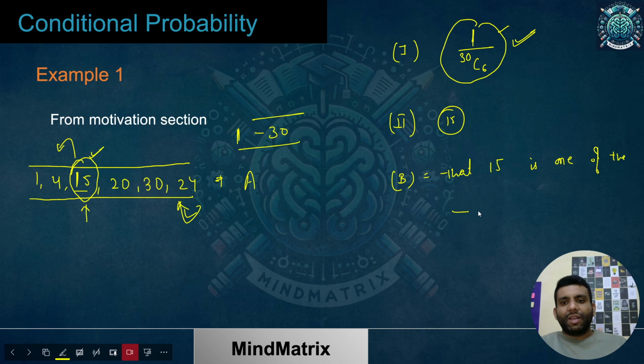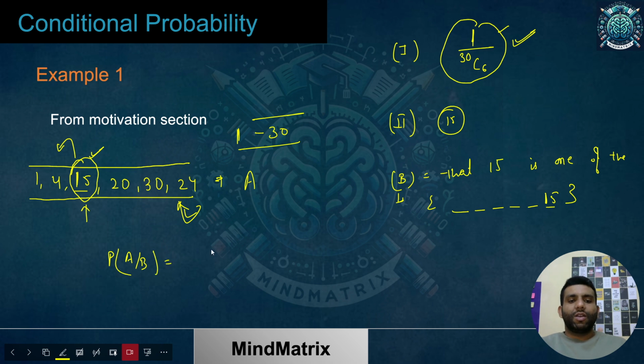So any 5 numbers can be present, but one of them is 15. This is the B event, and this is the A event. So what is going to be your winning probability? What is going to be your winning probability?